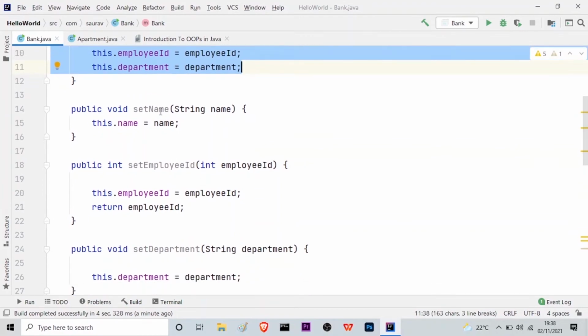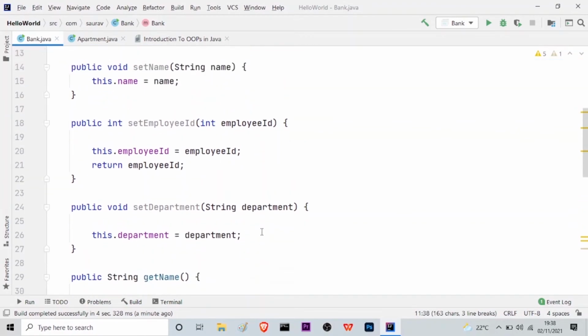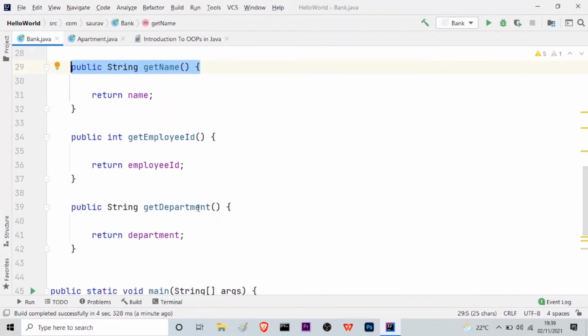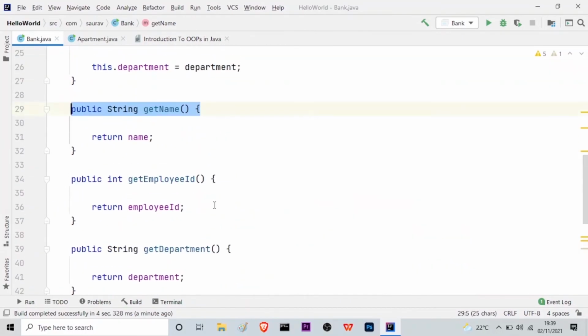After that, we use the set methods to set the properties to the objects, and then in order to fetch the information from the objects, what we use is the getter methods, which, as you can see here, are mentioned: get name, get employee ID, and get department. And depending on the data type, we will use the return statement.